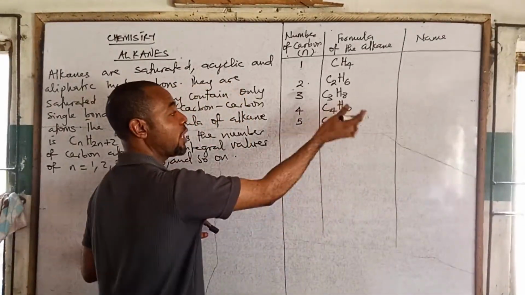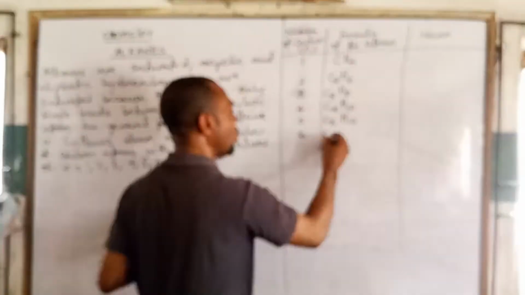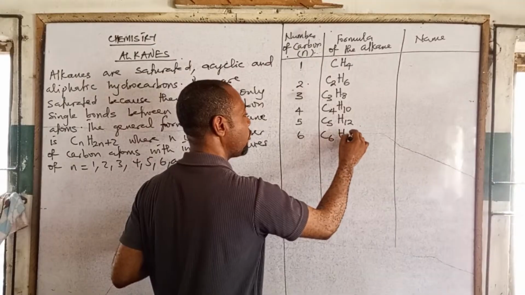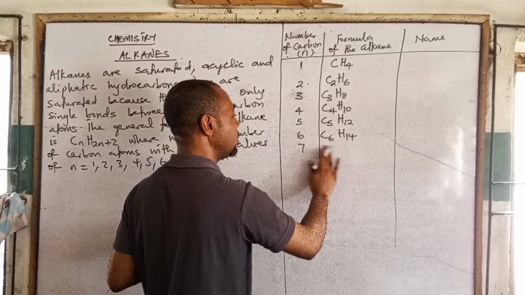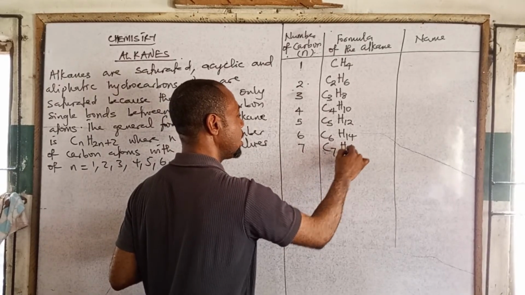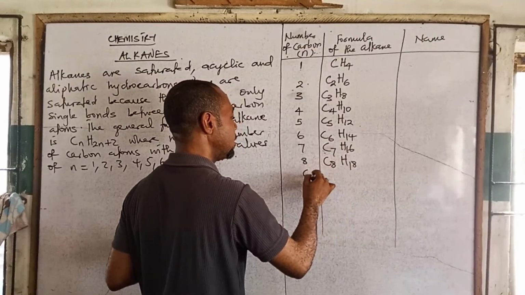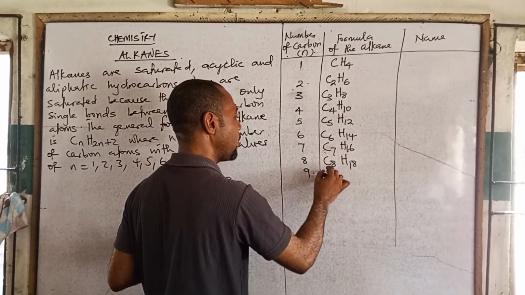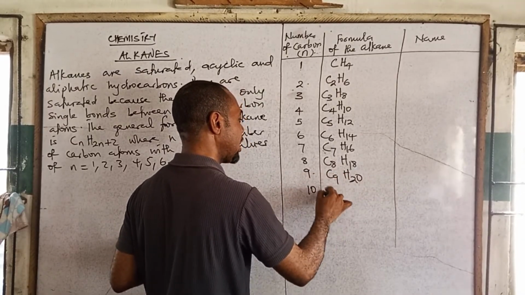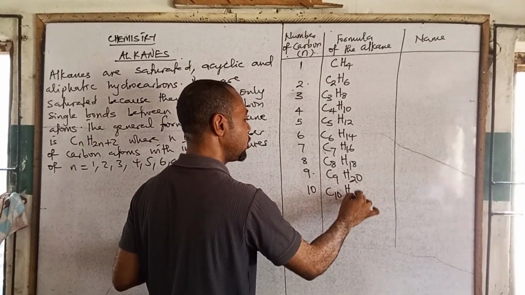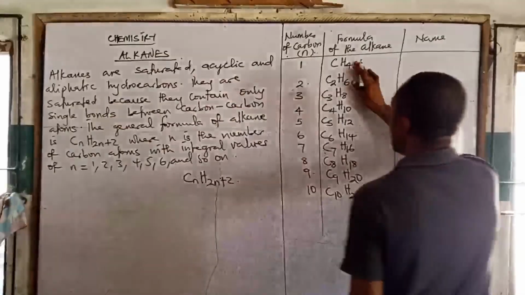Just double the number of carbon and add 2 to it. So when it is 6, we have C6H14. 7 gives C7H16. When it is 8, C8H18. When it's 9, we have C9H20. And when we have 10 carbon, C10H22. It continues.